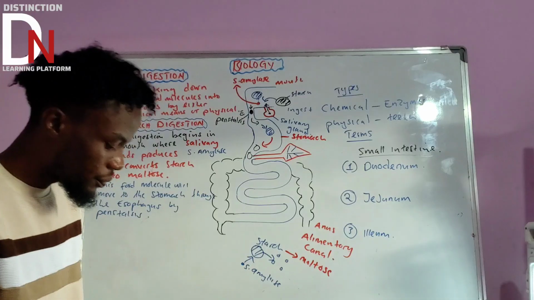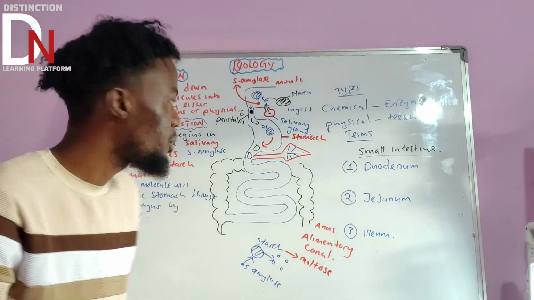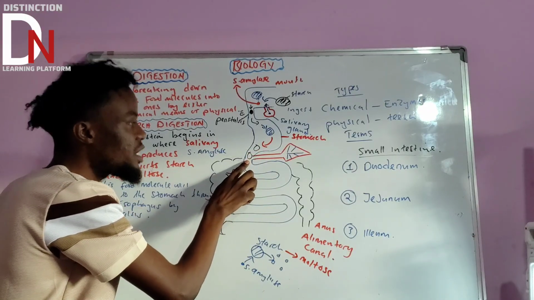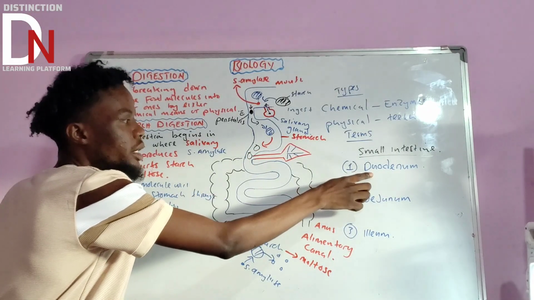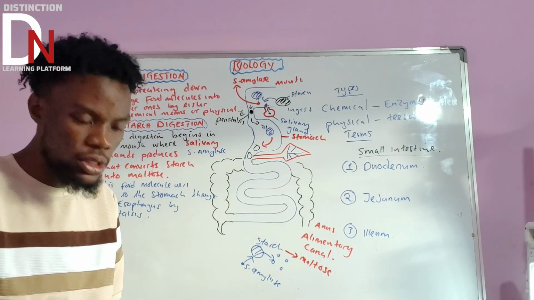Now you can ask yourself, what happens in the duodenum? This food molecule is coming from the stomach and it will go into the first part of the small intestine, called the duodenum. What's going to happen to that food molecule?